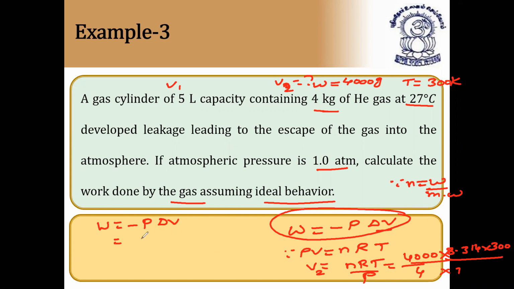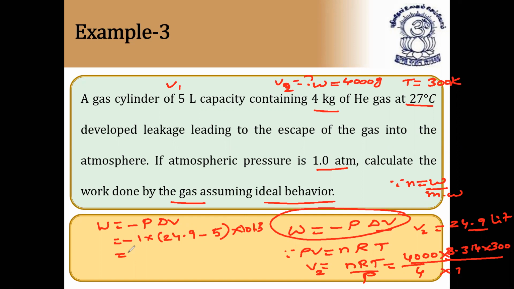So 24.9. So W is equal to minus, after substituting this, you got V2 is equal to 24,900 ml or 24.9 liters. 24.9 liters we got. So by this you can say minus 1 into delta V value is 5 liters. Sorry, V2 is 24.9. So I'm changing it again, please see it. So V2 is equal to 24.9 minus 5 liters, that is 5 into 101.3, that you will get in joules.